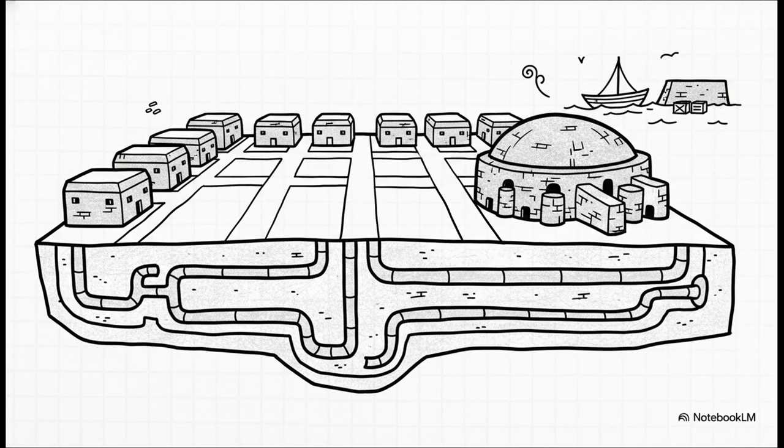What's truly mind-blowing is the sheer sophistication of these cities. We're talking about grid-patterned streets and underground sewers thousands of years ago. They built massive granaries to stockpile surplus food, a great bath for ceremonies, and even a massive dockyard at Lothal to handle maritime trade with places as far off as Mesopotamia.